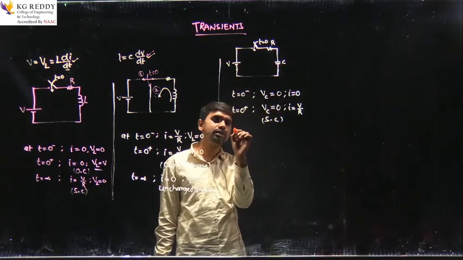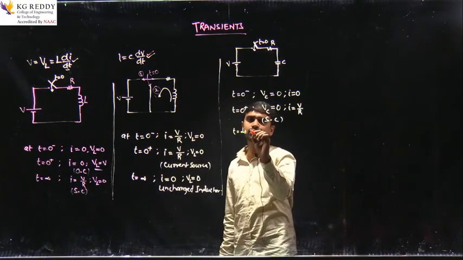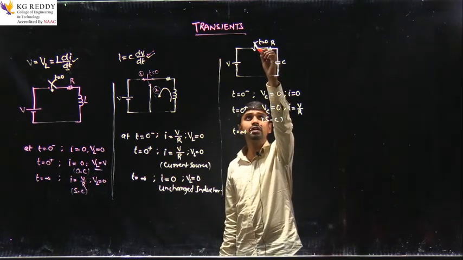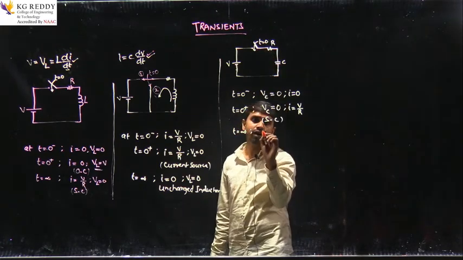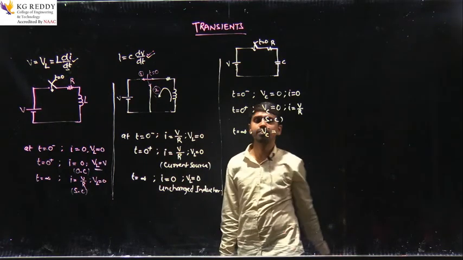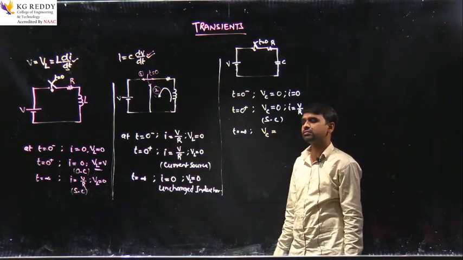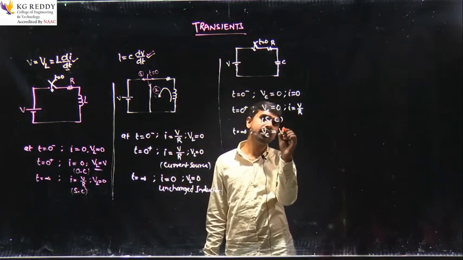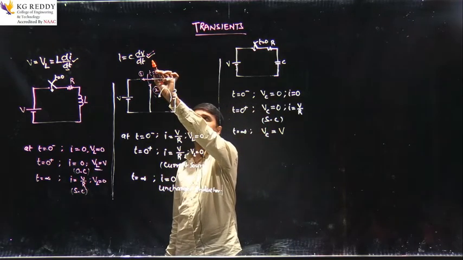And now take the situation at t equal to infinite, when the switch has been connected to the source. What will be the voltage across the capacitor? It will be the maximum voltage, that is the source voltage, because if we substitute t equal to infinite, the current will become 0.